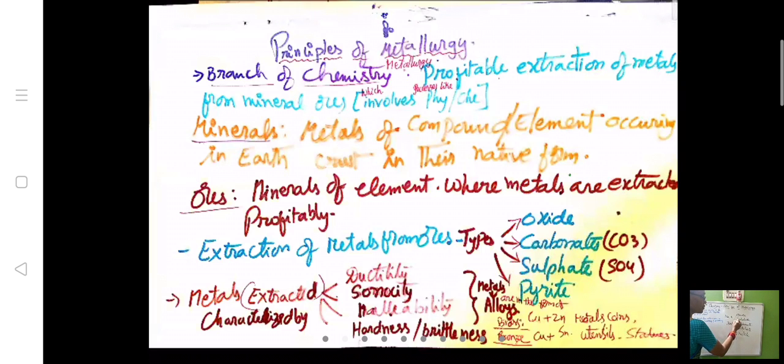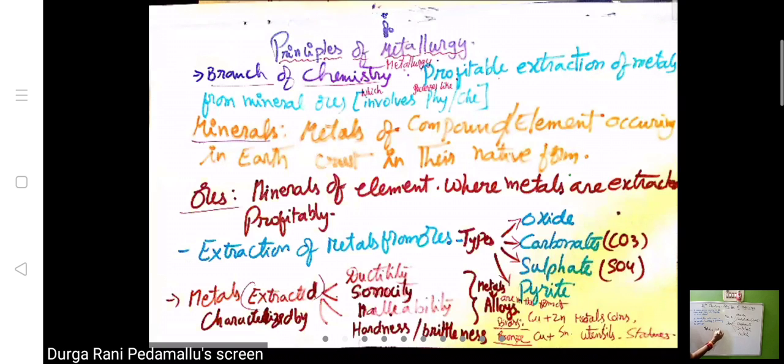One is oxide ore. Second one is pyrite. Third one is carbonate. Fourth one is sulfate. Fifth one is halide. Halide here means NaCl, the metal halide, sodium chloride we can say. Now another one is how we can make alloys.